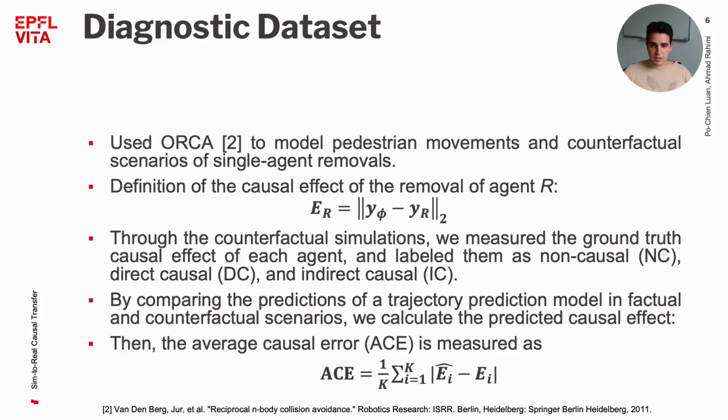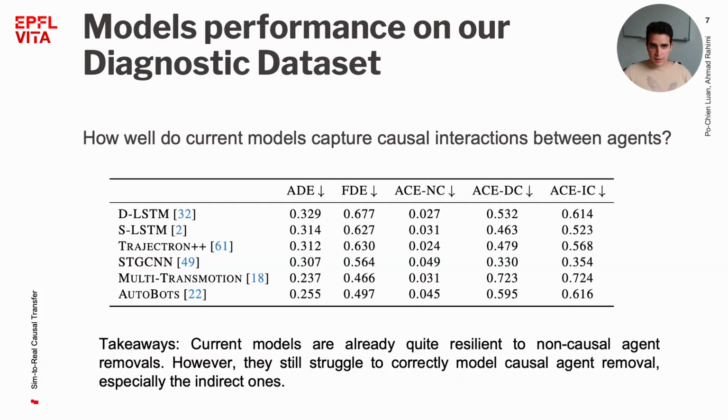We also proposed a metric called average causal error, in short ACE, measuring the difference between the predicted and ground truth causal effects, where lower numbers indicate higher causal understanding of models. Here, we show that current models can often withstand the removal of non-causal agents as marked by the low ACE numbers. However, their predictions degrade significantly when causal agents are removed. This reveals a clear weakness in causal understanding, particularly in recognizing indirect causal influences.